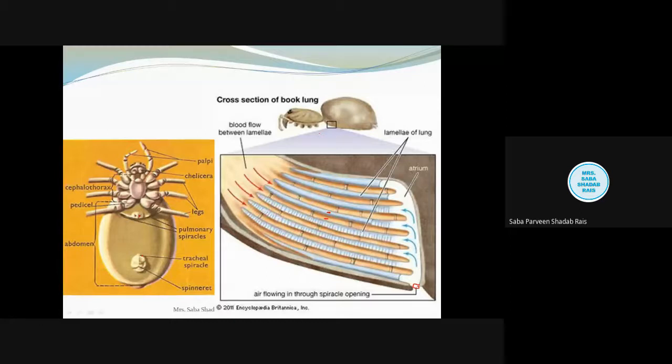Because if you apply a force, and this force comes by the contraction, this helps the diffusion happen very easily. So when these dorsoventral muscles contract, that means the muscles of the dorsal side as well as the ventral side, what is going to happen now? This is our pulmonary chamber. So this pulmonary chamber is going to be compressed, right?